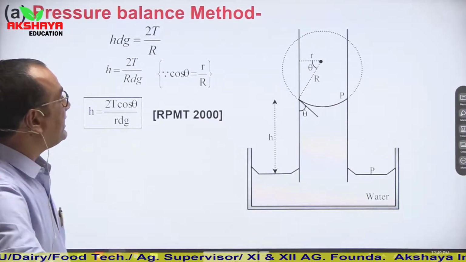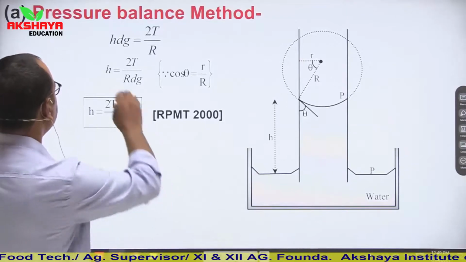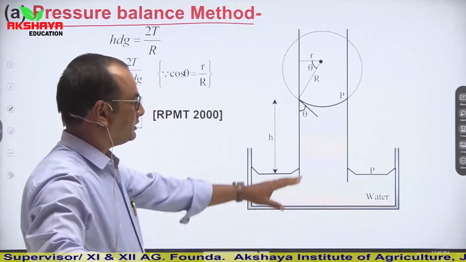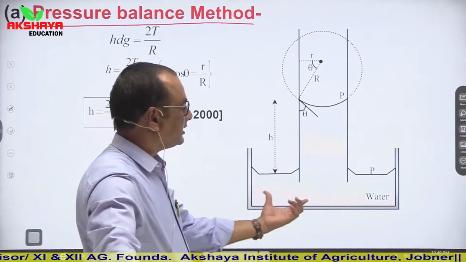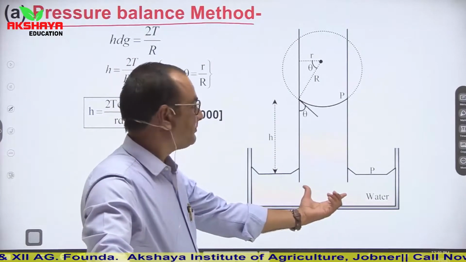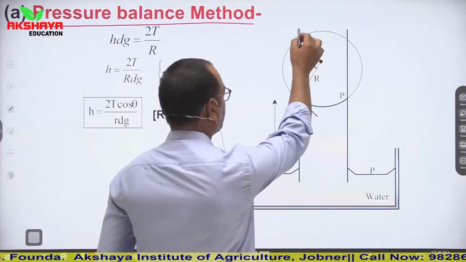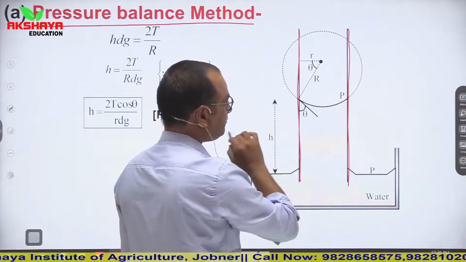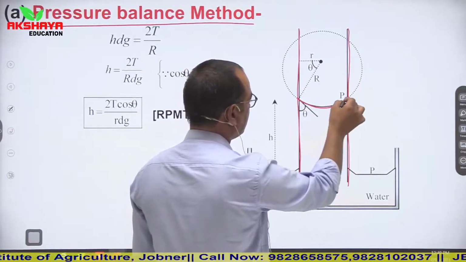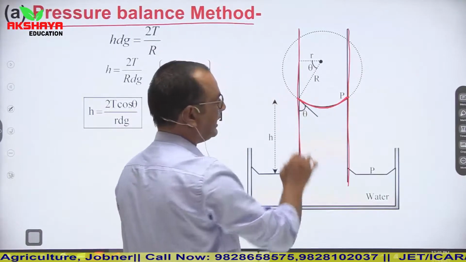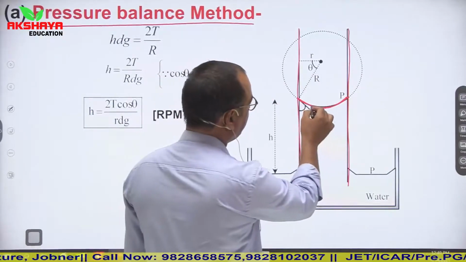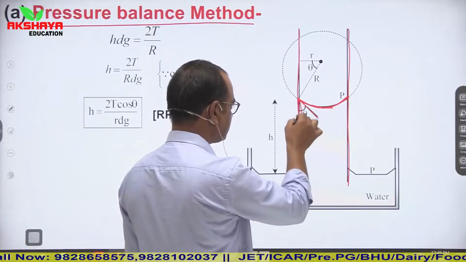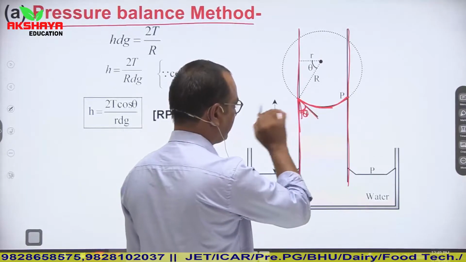Then the second one is the pressure balance method. So in the pressure balance method, let us have a look at this diagram. Let us say that in a container we are given that water is filled and a capillary tube is fitted here. This is the capillary tube. Here this is the concave surface at its water level. This is the angle which is made with the solid surface. This angle is the angle of contact.